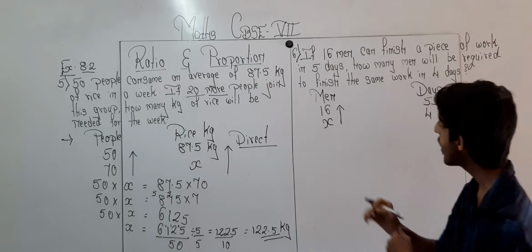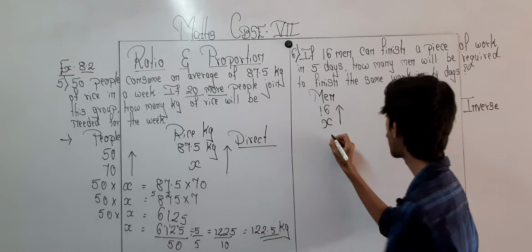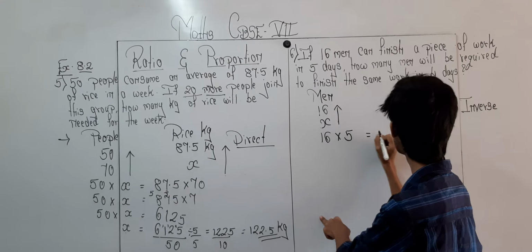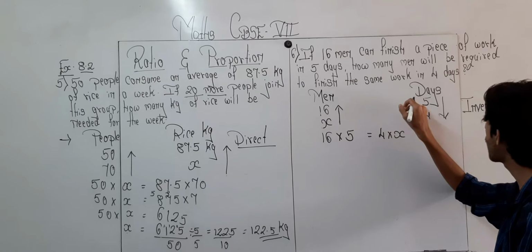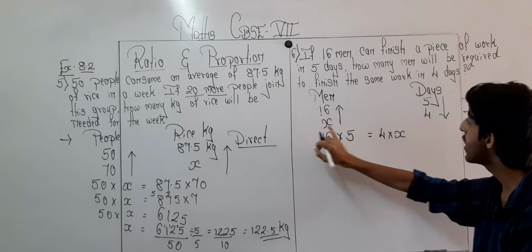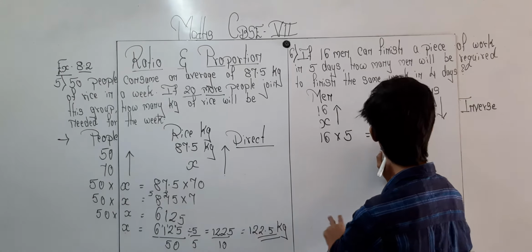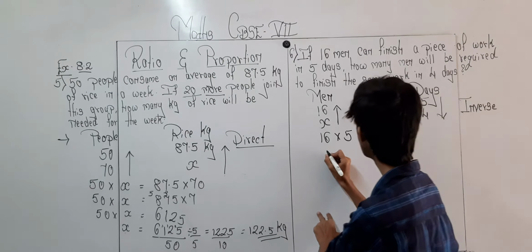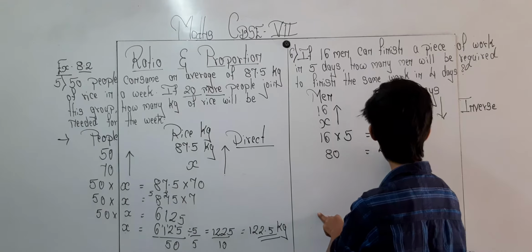Okay. So when inverse proportion is there, what we are doing? Straight multiplication. So over here we will do 16 multiplied by 5 is equal to 4 multiplied by x. Now over here 16 multiplied by 5 and over here 4 into x. So what I will do? 16 into 5 gives me 80 is equal to 4 multiplied by x.